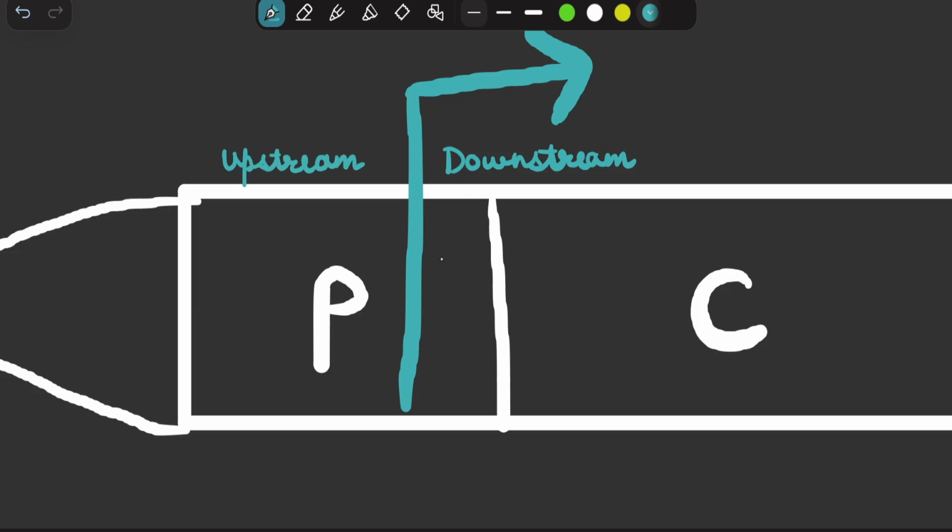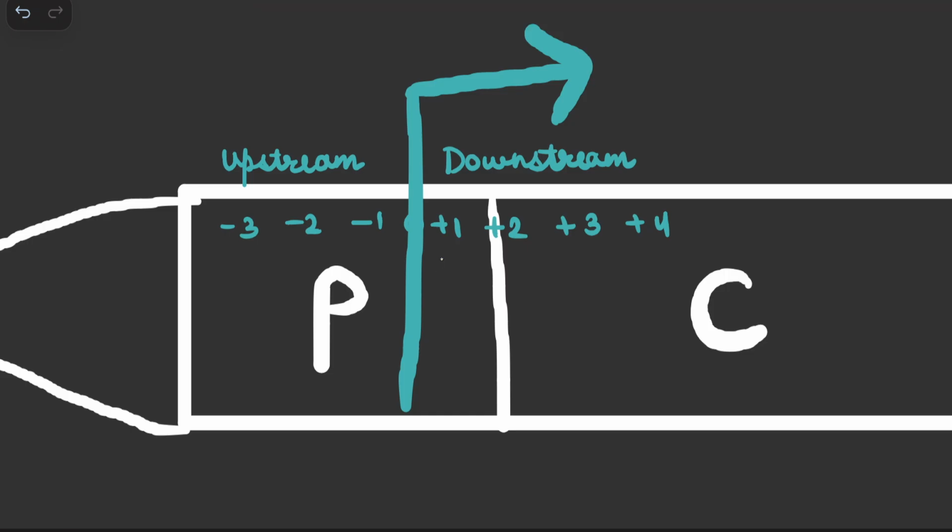The nucleotides present on the right side are numbered +1, +2, +3. This is 0, and all of those present on the left of the start site are -1, -2, -3, and they are said to be located upstream. In many cases, most of the promoter part is located upstream.